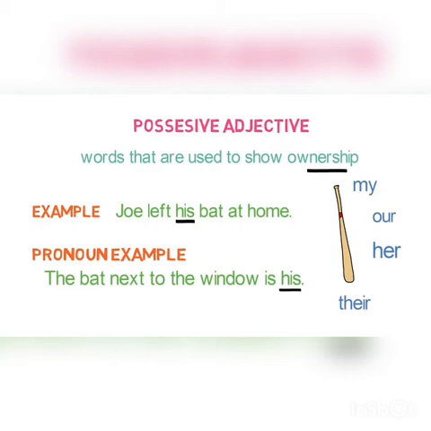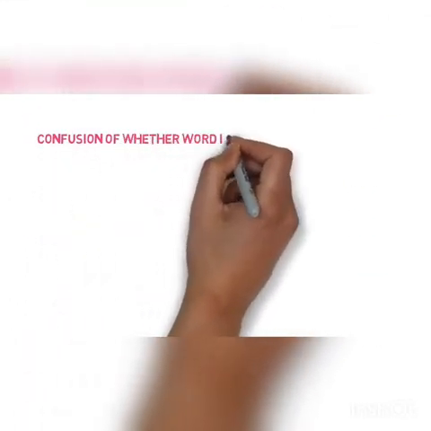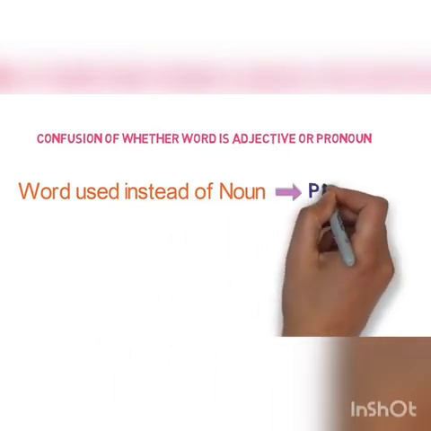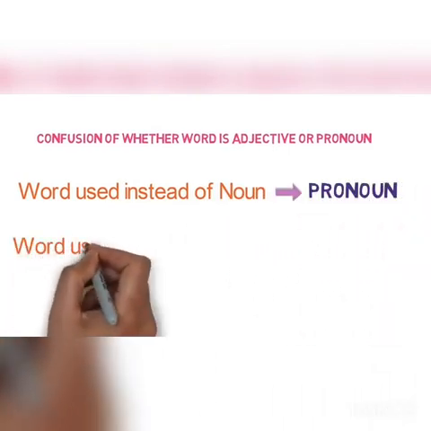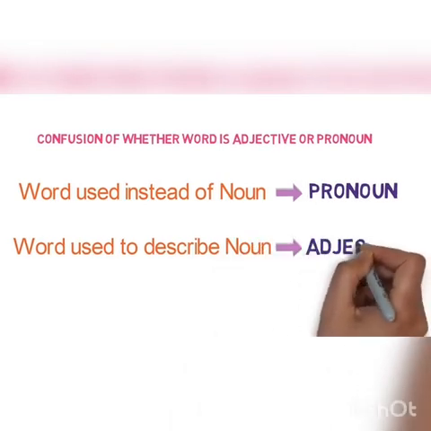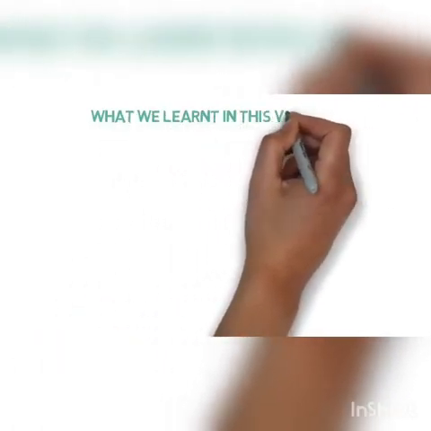Always remember this thing. Whenever you are in confusion, whether the word is adjective or pronoun, remember this formula. If the word is used instead of noun, then it is a pronoun. And if it is used for describing noun, then it is an adjective. Okay, so we have now discussed about all the 6 main types of adjectives. Now, let's quickly remember what we have learnt in this video.